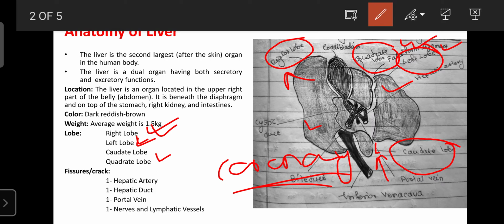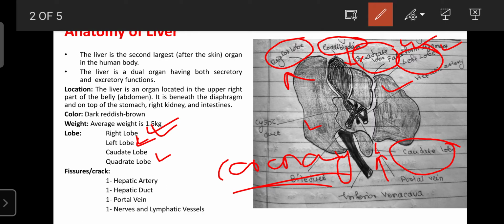So the liver mainly consists of four lobes: the right lobe, left lobe, caudate lobe, and the quadrate lobe. The liver is also interconnected with the gallbladder, which is located along with the liver.